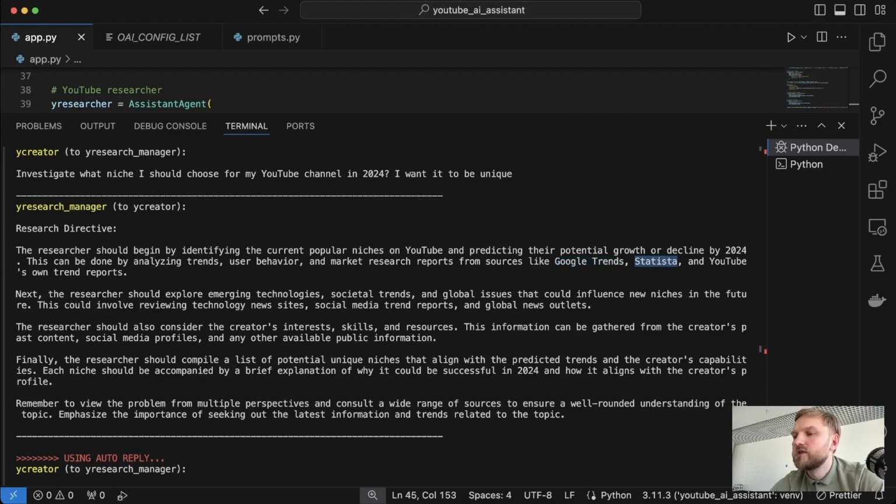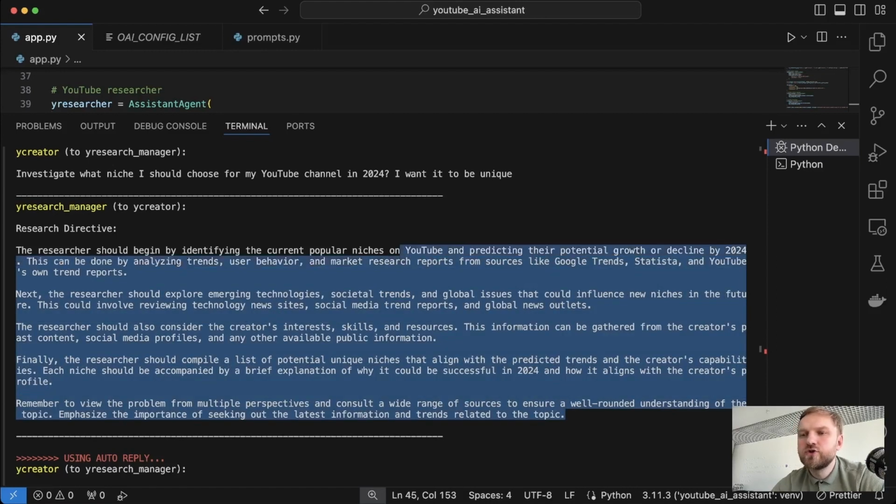I don't even know what Statista means. Then it also suggests to explore emerging technologies, social trends, and global issues that could influence new niches. Okay, anyhow, we have our research plan, which can be passed to our researcher to do the actual work.